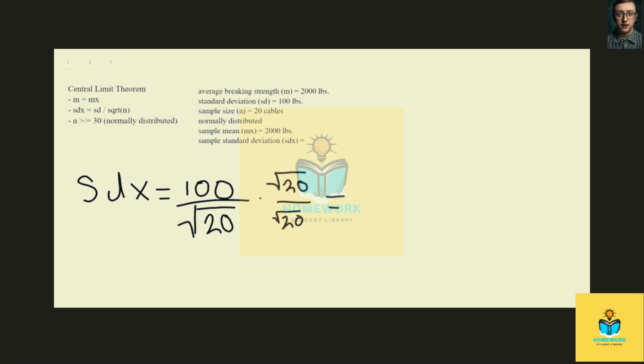Doing that is going to get you a mixed radical of 10 times the square root of 5, which is approximately equal to 22.36, and in this case, it'll be in pounds.